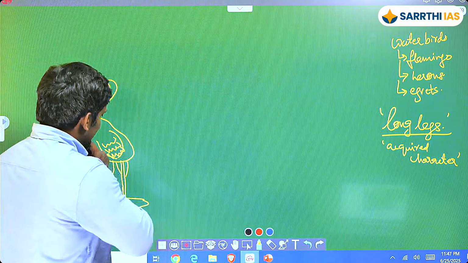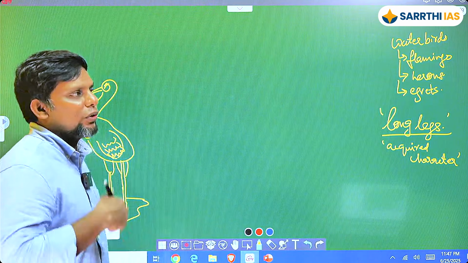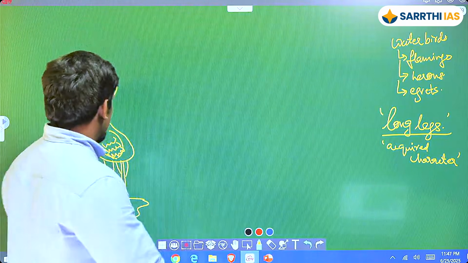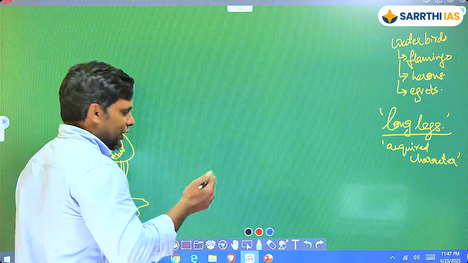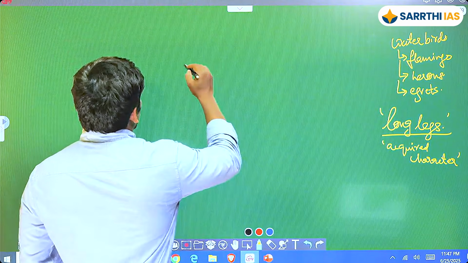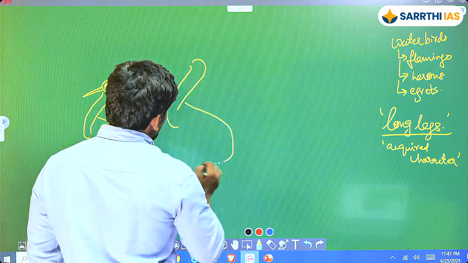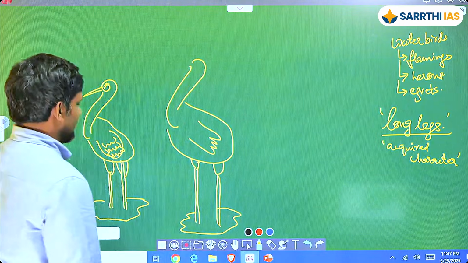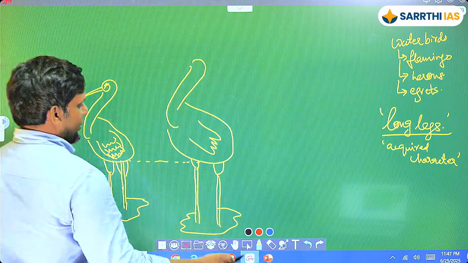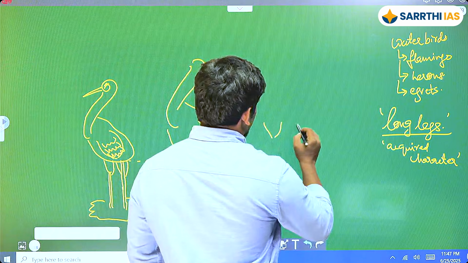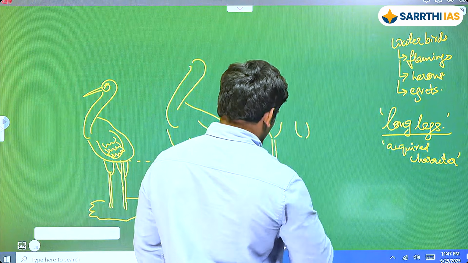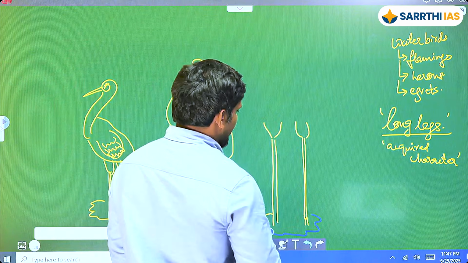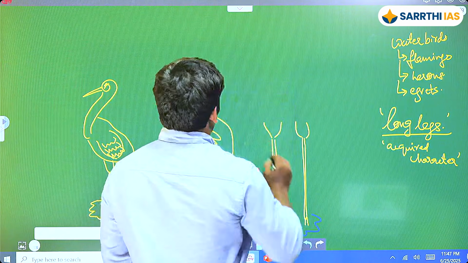So what it does is that it keeps stretching and stretching and stretching. With more use, you have some development. What is the development? Here it is going to have longer legs. So this longer leg is going to be something like this. Let's say 1 centimeter or 1 inch has grown. Everything else remains the same. Now, can you guys tell that there is definitely one difference? It has increased, and eventually it will come to a point where this particular bird has this long legs, right? And that is what he's proposing as an explanation.